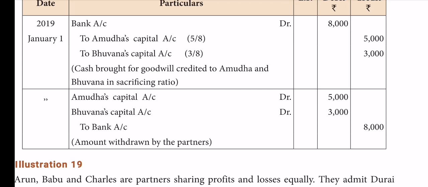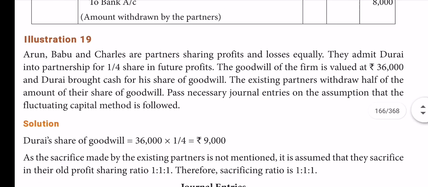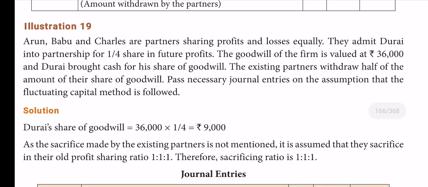See another one more example. In the first case, his share of goodwill straight away he brought into the books, into the account. But in the next case, slightly differ. See the 19th one.